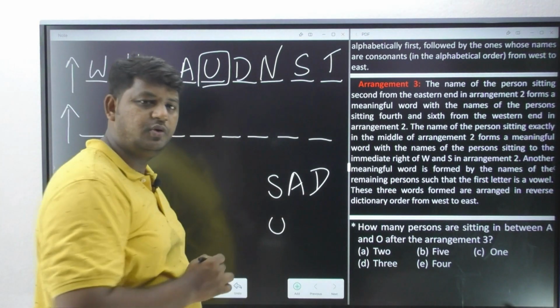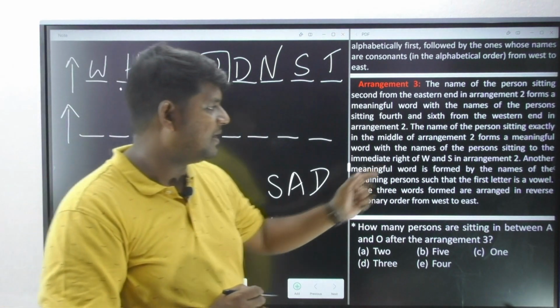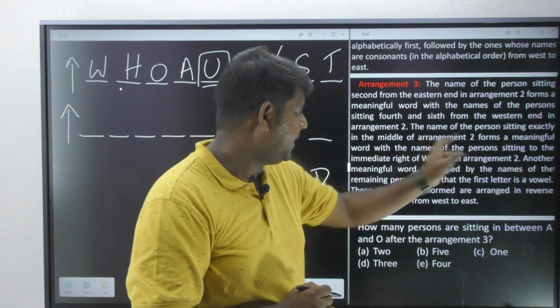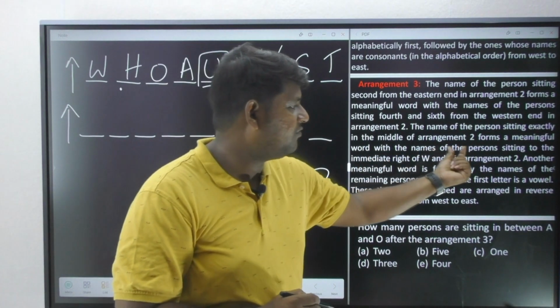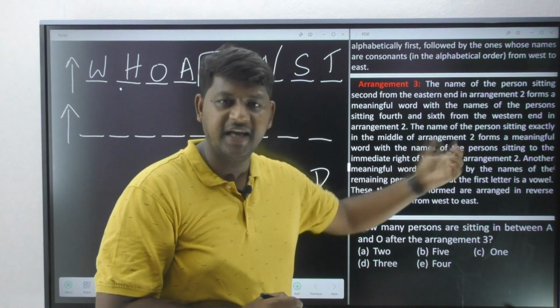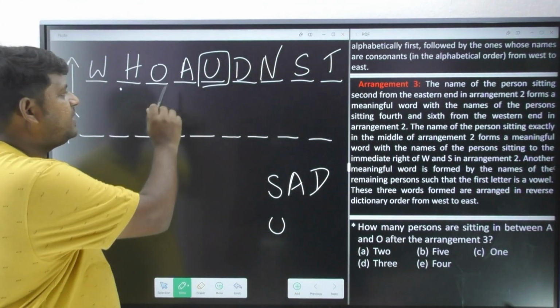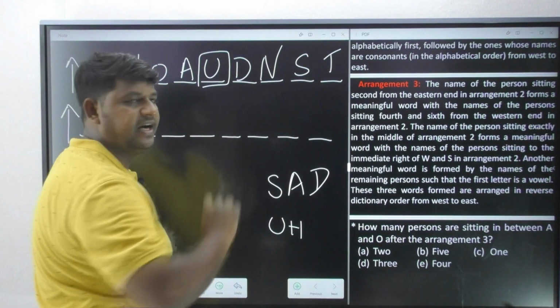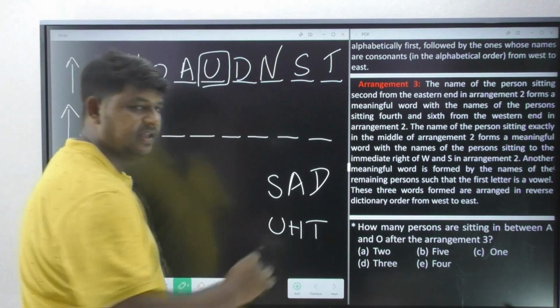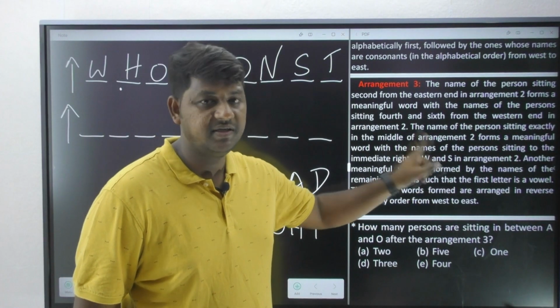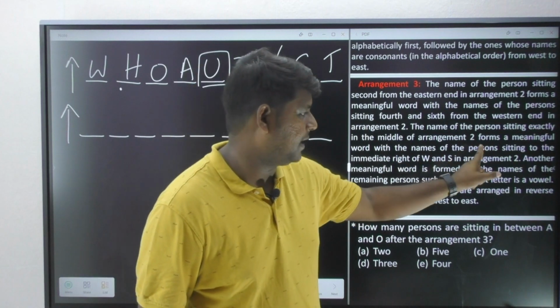Now, along with U, I have to bring some other persons in order to form an English meaningful word. Okay, with the names of the persons sitting immediate right of W and S. Who is sitting immediate right of W? H. And who is seated immediate right of S? It is T. The sentence is clearly mentioning this is a combination of information given by our examiner.